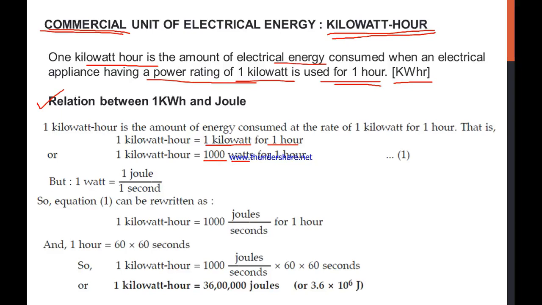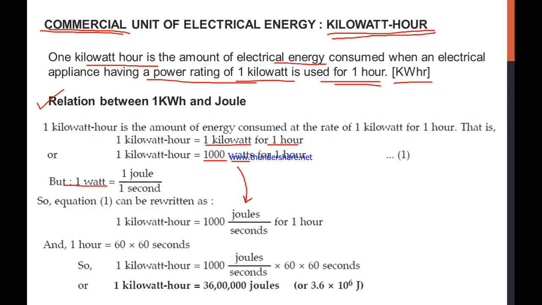We also know that 1 watt can be written as 1 joule upon second, because we want to get a relation with the joule. So let's write 1 kilowatt as 1000 and replace the watts with the ratio 1 joule upon second, and let it be 1 hour.